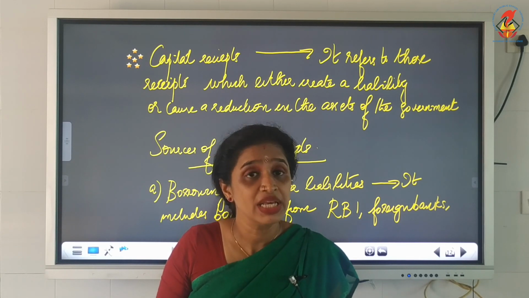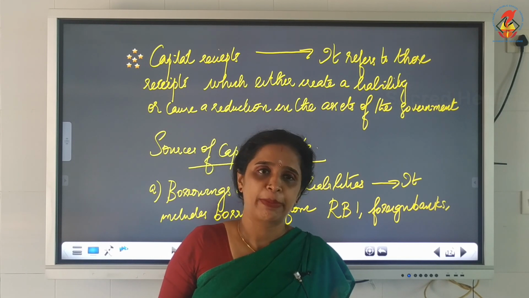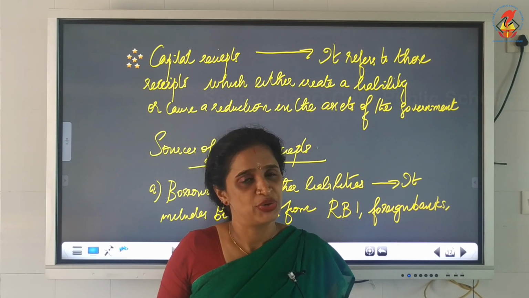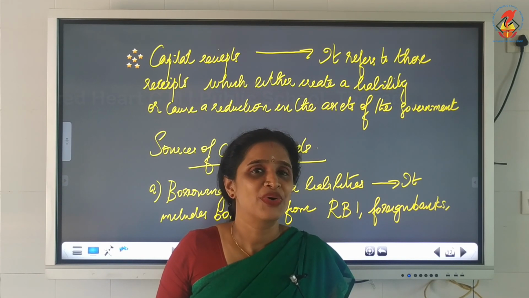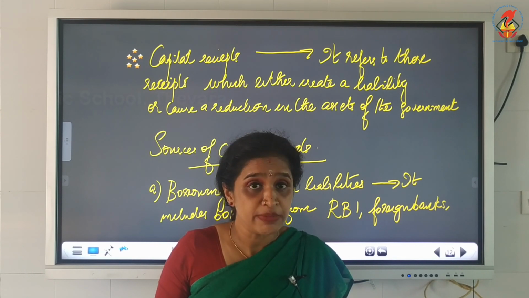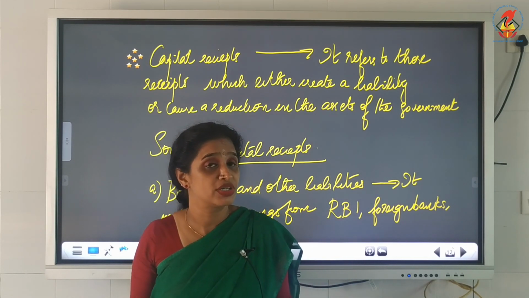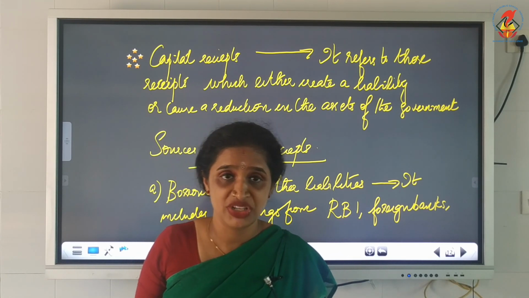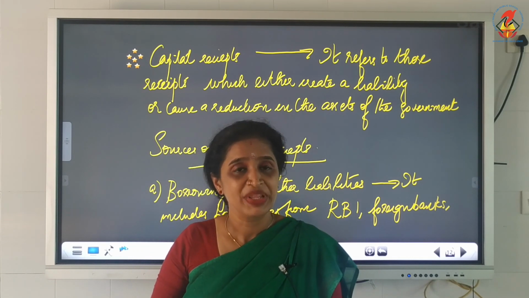We are discussing the revenue budget and its two components, revenue receipt and capital receipt. Revenue receipt has tax revenue and non-tax revenue. What is revenue receipt? The receipt which neither creates any liability nor reduces any assets of the government. Tax revenue consists of direct tax and indirect tax, and non-tax revenue consists of escheat, forfeitures, interest, income from public enterprises, special assessment, etc.